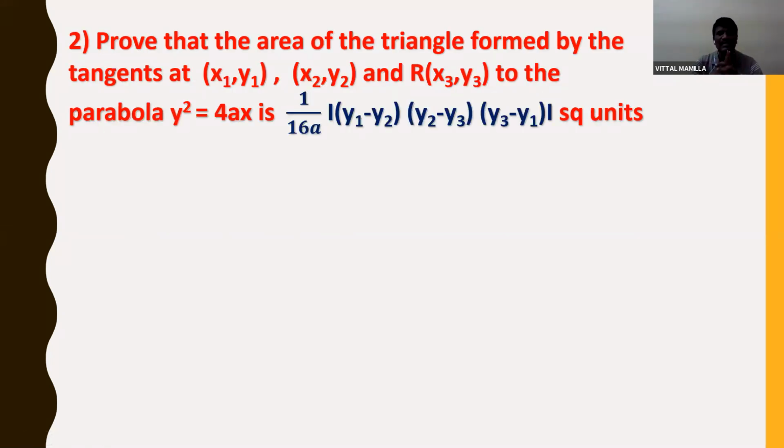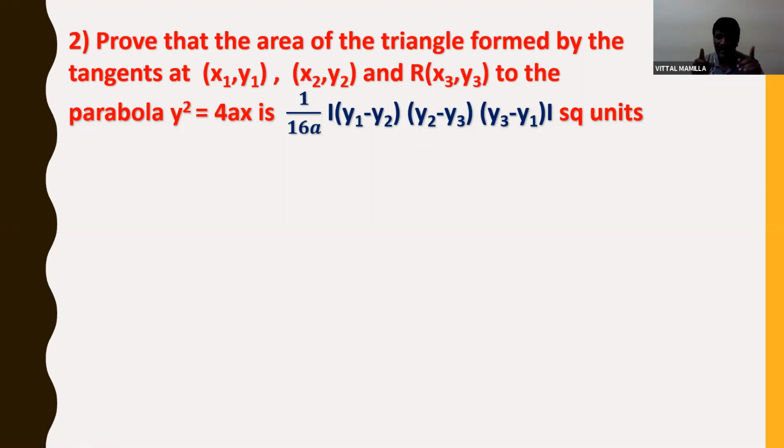Prove that the area of the triangle formed by the tangents at (x1, y1), (x2, y2), (x3, y3) to the parabola y square is equal to 4ax is 1 by 16a into mod of (y1 minus y2) into (y2 minus y3) into (y3 minus y1) square unit. Already in the previous session, we have discussed the area of a triangle formula.